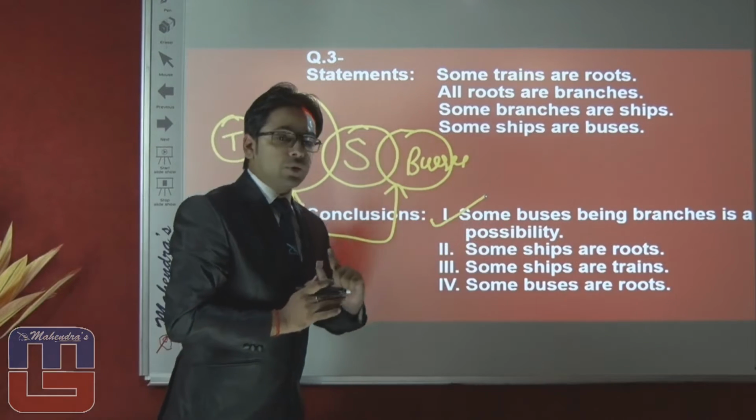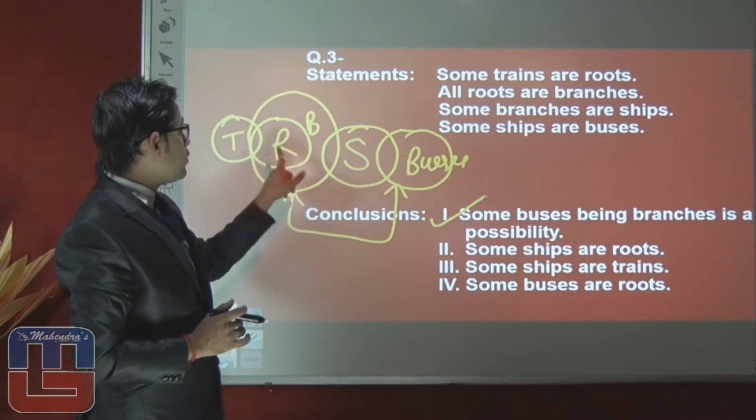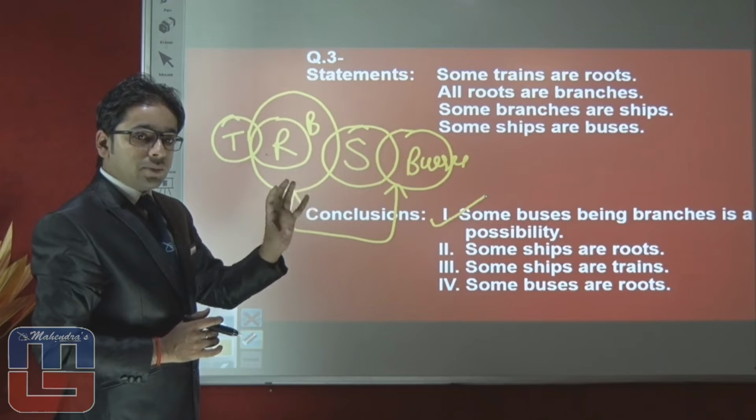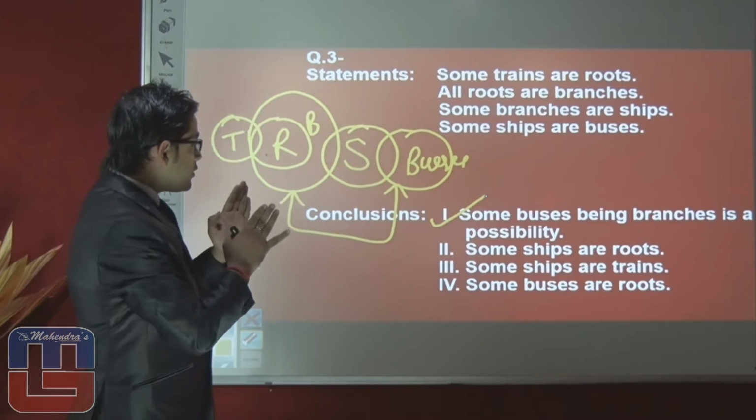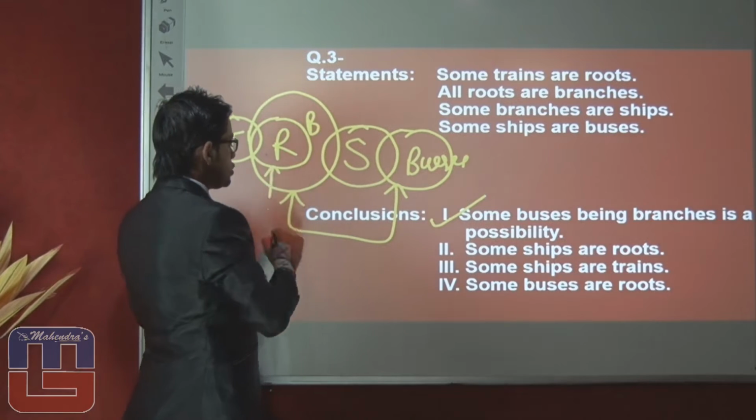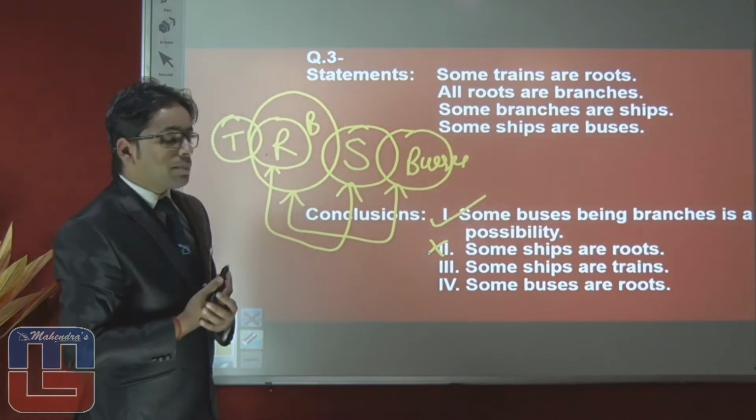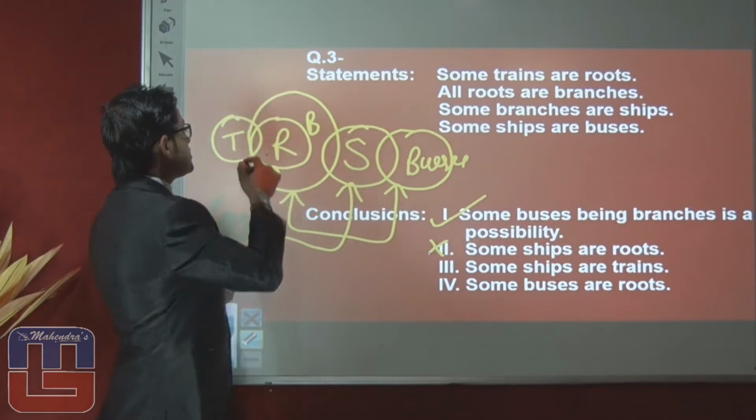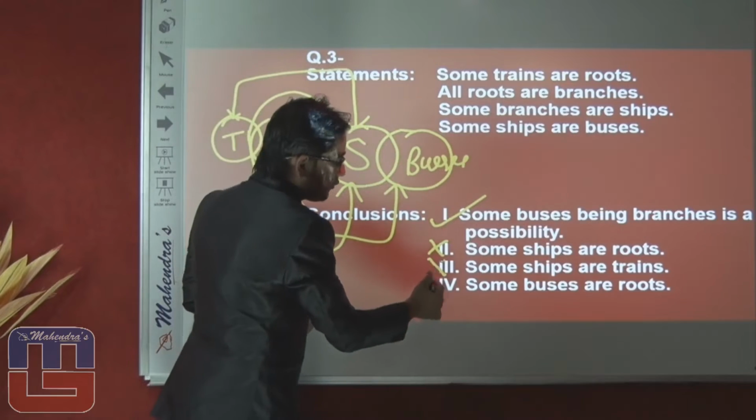Some ships are route. You can see here, ship is available here, and route is available here. There is no relation between ship and route. We can say that no information is given regarding route and ship. So definite conclusion is false. Some ship are train. No information is given regarding train and ship. So third conclusion is still false.